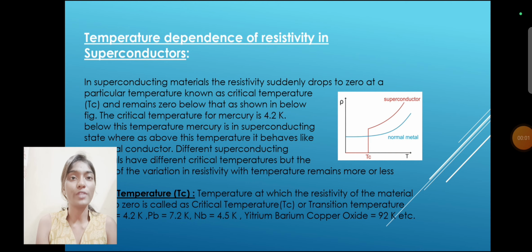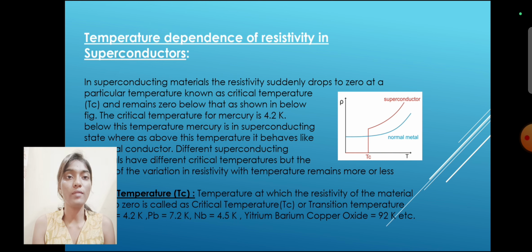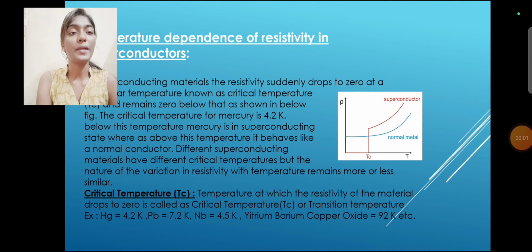Temperature dependence of resistivity in superconductors. In superconducting materials, the resistivity suddenly drops to zero at a particular temperature known as the critical temperature and remains zero below that, as shown in the figure. The critical temperature for mercury is 4.2 Kelvin. Below this temperature, mercury is in a superconducting state, whereas above this temperature it behaves like a normal conductor.